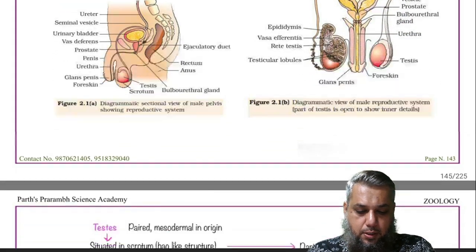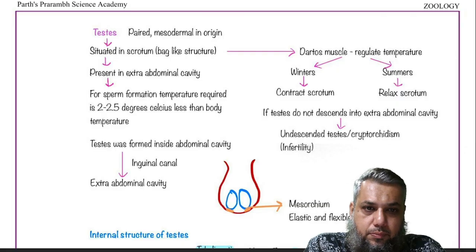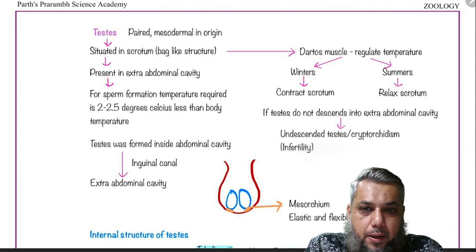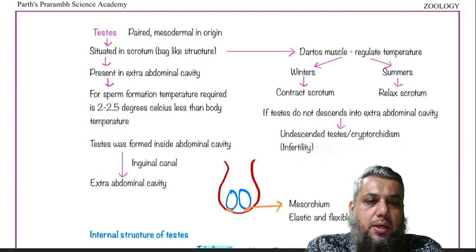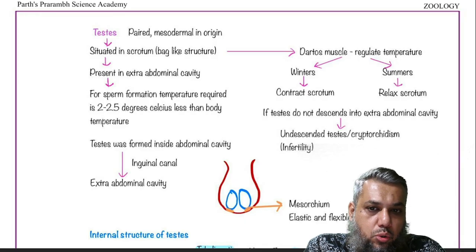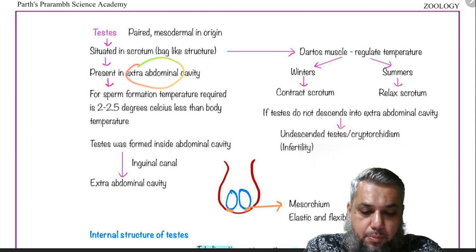So now let us dive into the male reproductive system. The male reproductive system consists of a pair of structures which are called the gonad. The development of testes is intra-abdominal. In the seventh month of pregnancy, the testes descend down through the inguinal canal into the scrotum. So after the seventh month of pregnancy, they come down into the scrotum. So now the location of the testis has become extra-abdominal.